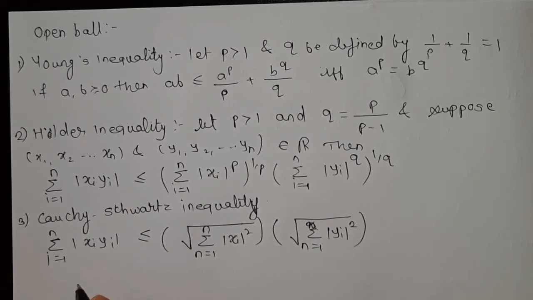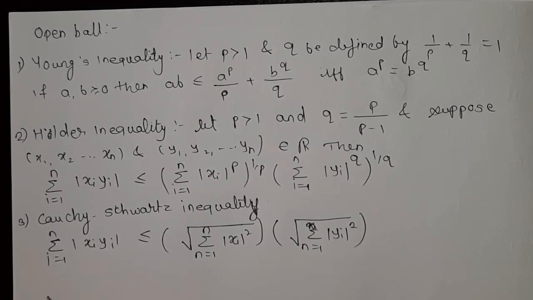Now in the last video we have seen the Minkowski inequality. Let us look again.